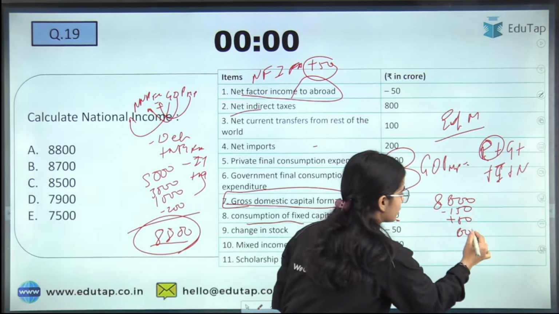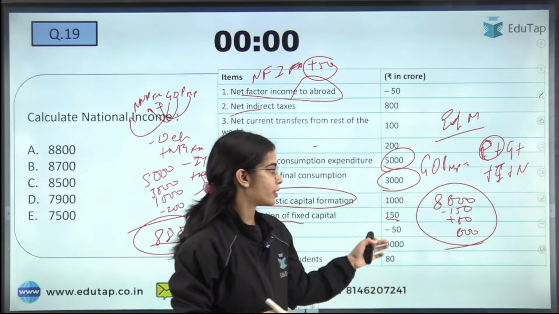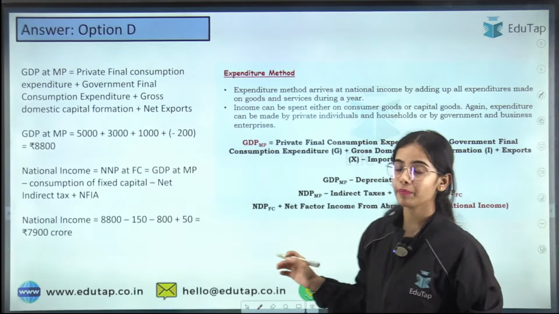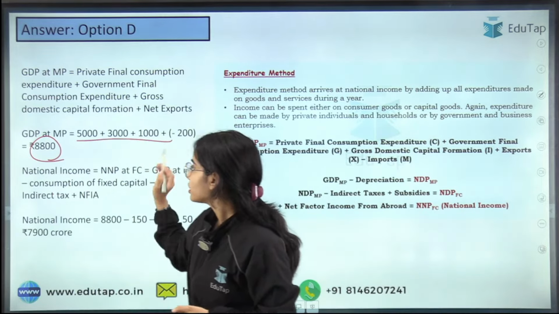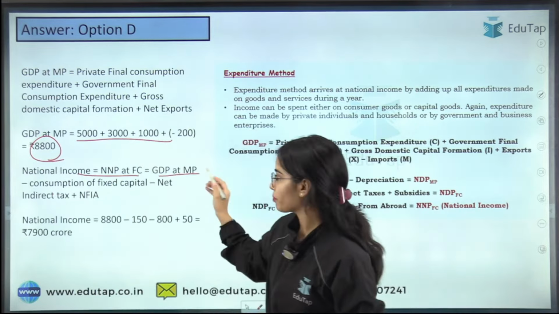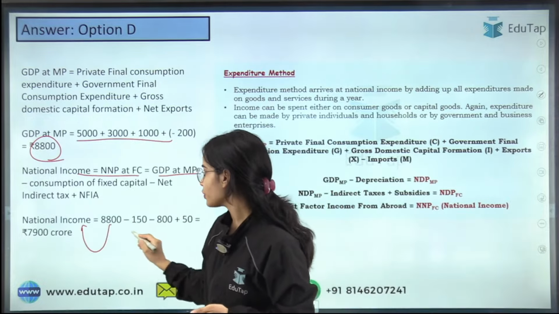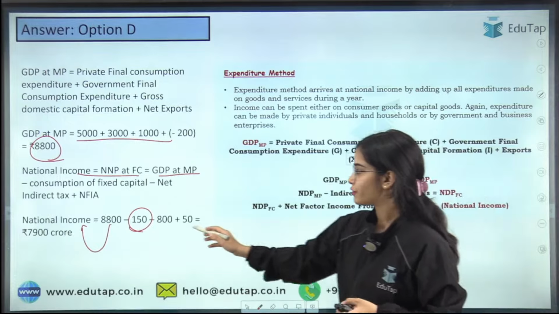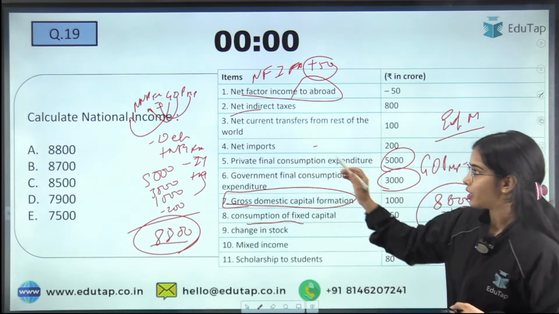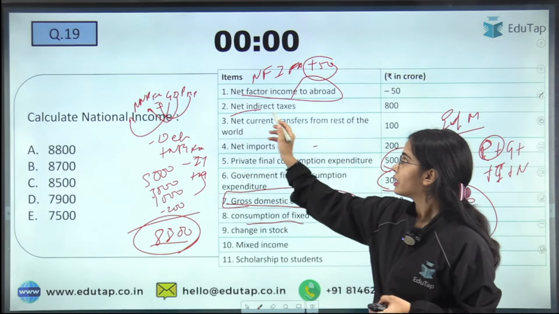Okay. So here 8,800 is GDP at MP, and you want national income, NNP at FC. So from the 8,800 you have to deduct the 150, add the 50, and deduct the 800 because you have to deduct the net indirect taxes.